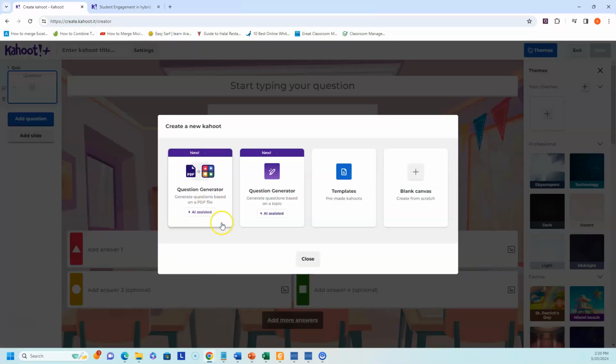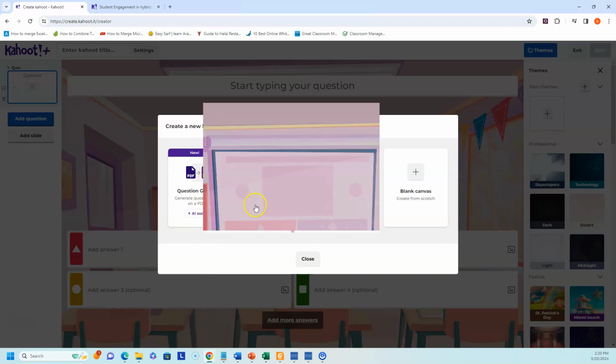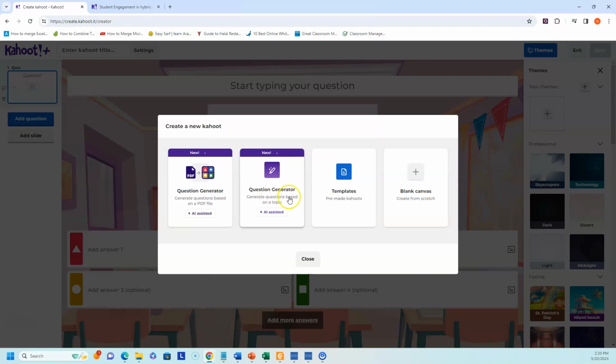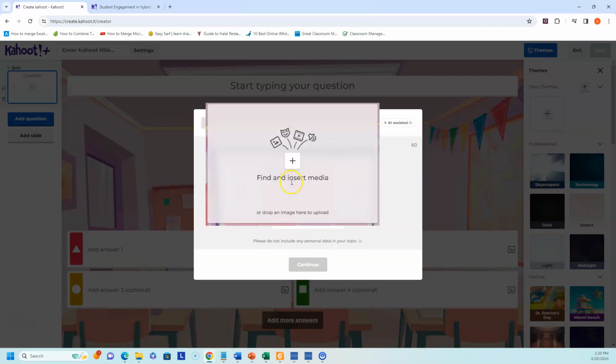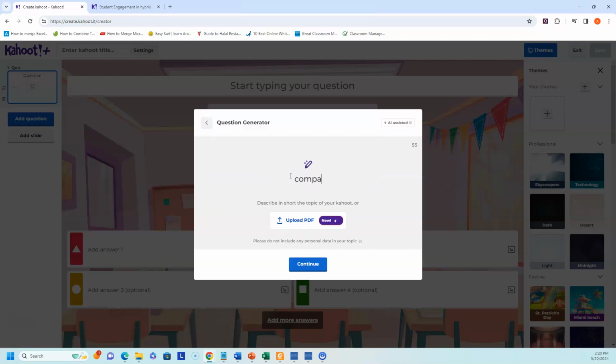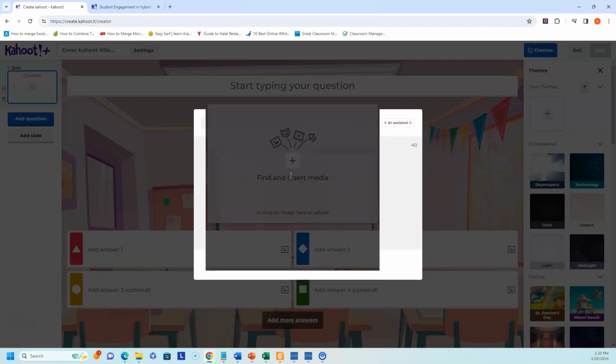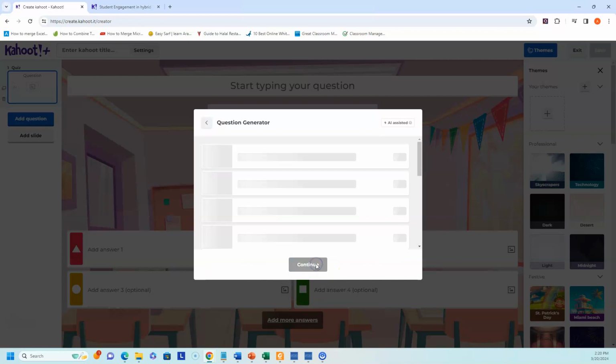So here, now they're also using AI generation. You can actually click on a PDF, upload it, and it's going to generate questions. Or you can generate questions here using AI, upload a PDF, or type in a topic. Let's continue with the same topic. Click continue, and there you go.